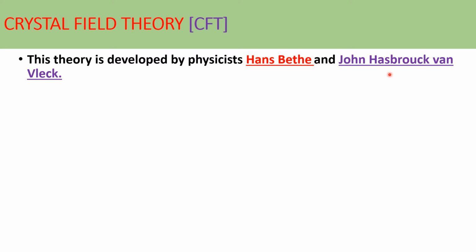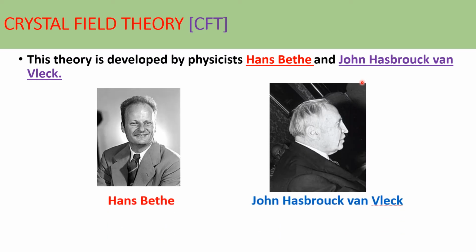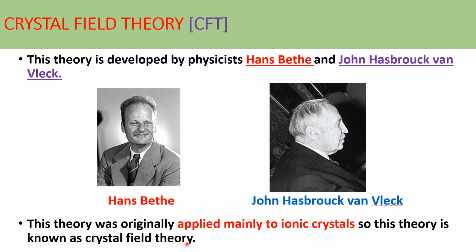So this theory was developed by these two scientists, Hans Bethe and John Hasbrouck van Vleck. This theory was originally applied mainly to ionic crystals. So this theory is known as Crystal field theory.